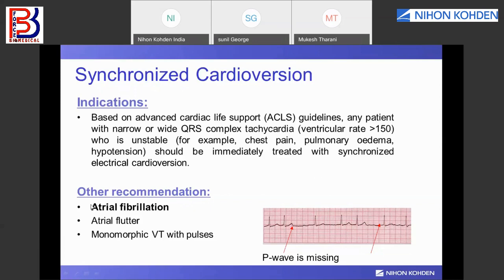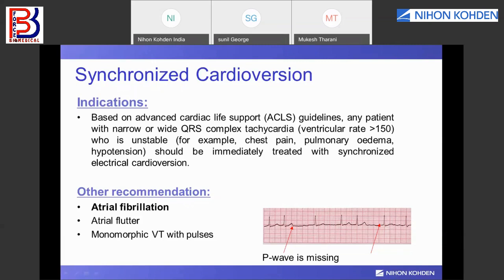Or a patient with atrial fibrillation, atrial flutter, or monomorphic ventricular tachycardia with pulse. Monomorphic means the patient has a similar morphology of ECG cycle and QRS complexes in the ventricular tachycardia arrhythmia. During these types of arrhythmias and conditions, we need to give synchronized cardioversion.